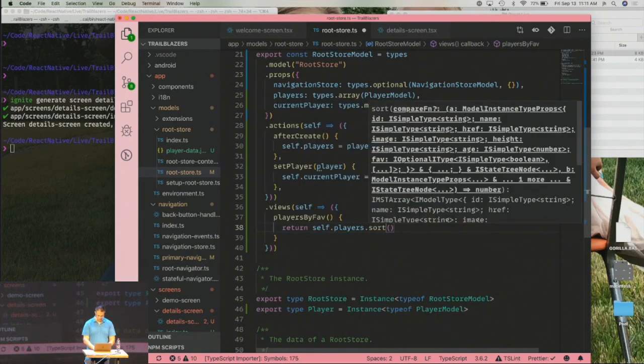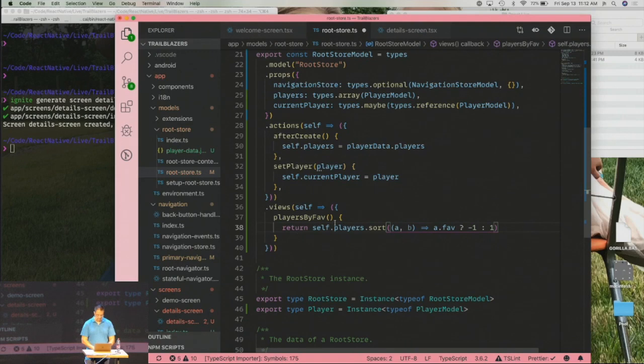self.players.sort, and then a, b. This is sort of like a sorting function. So like a.fave, if it is, -1, otherwise 1. That basically just sorts it. The favorites will be at the top.